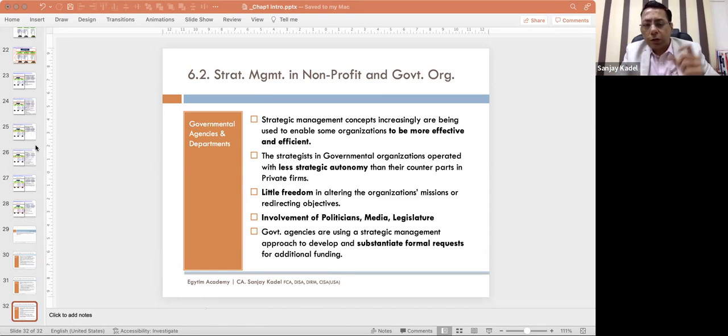Then you have the strategic control concept. What is the meaning of strategic control? This you have to understand in contrast with management control and operational control. So when we say strategic control, we are checking on two things. One, whether the process which has been followed is as planned. And next, whether the result which you achieved is as expected. So two things you have to check.